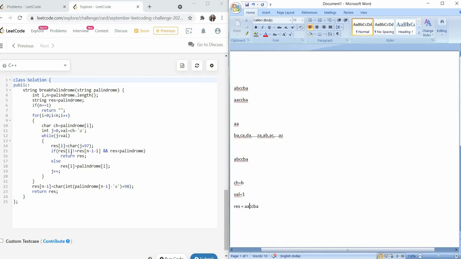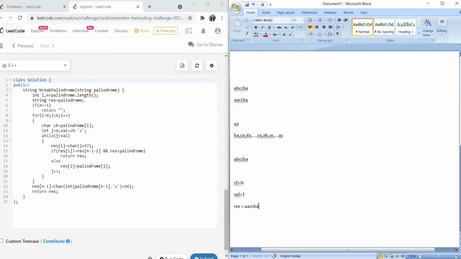Now I will check if res[i] should not be equal to res[n minus 1 minus i]. Basically I'm just checking for palindromes: if that is true, then we should not be returning that resultant string. And also I'm checking that the resultant string is less than our given input, because the best possible answer that we can return is the lexicographically smaller string that we generate, which is even smaller than our given palindrome. If that is possible, then just return res. Otherwise I'll again change res[i] equal to palindrome[i], and I'll do j++ and we'll move ahead.